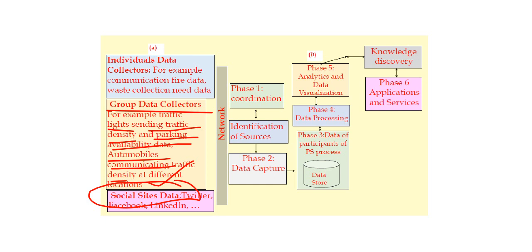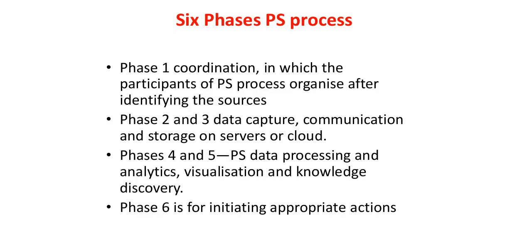Afterwards, you can see here you have got the network. So from the network, after having collected the data, what are you going to do using this participatory sensing? Ultimately, when you have collected the heterogeneous type of data, the data is analyzed somewhere and used for arriving at some new fact. So there are different steps here. You can see phase 1, phase 2, phase 3, 4, phase 5 and phase 6. Let us quickly look into these 6 phases of the participatory sensing process.